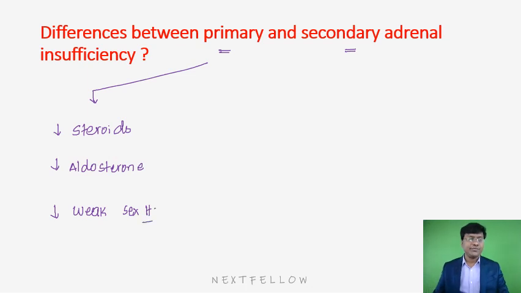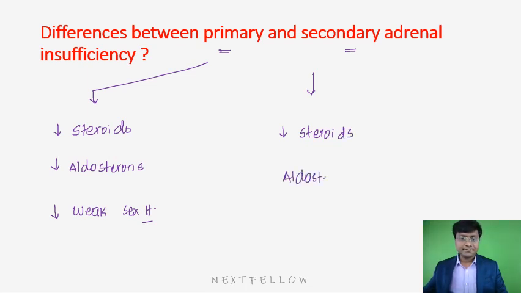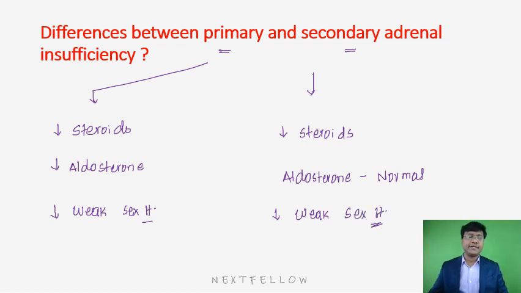Right, there is also a decrease in weak sex hormones. So that is your primary adrenocortical insufficiency. Whereas in secondary adrenocortical insufficiency, there is only a decrease in steroids. Aldosterone levels remain normal, and there will be a decrease in the weak sex hormones. So that will be the story in case of secondary adrenocortical insufficiency. These are the prime differences.